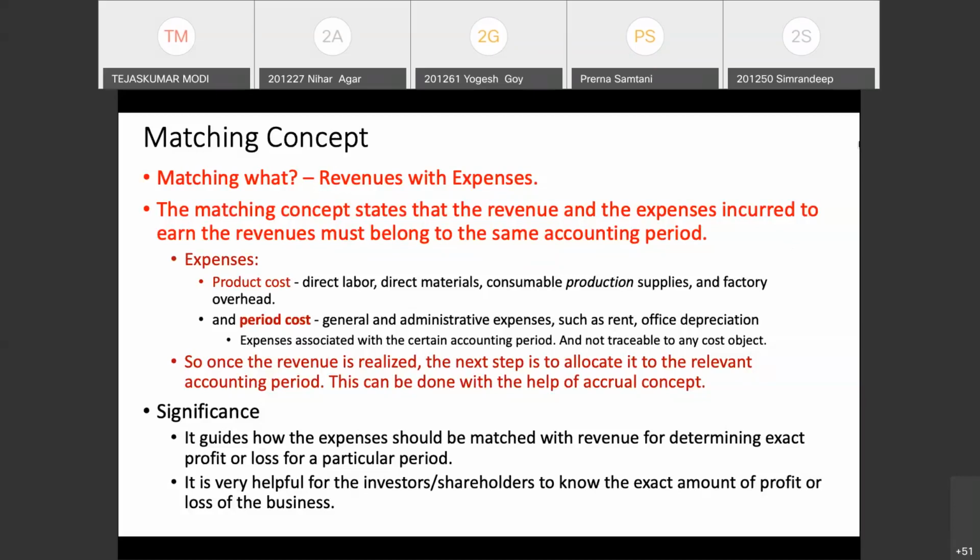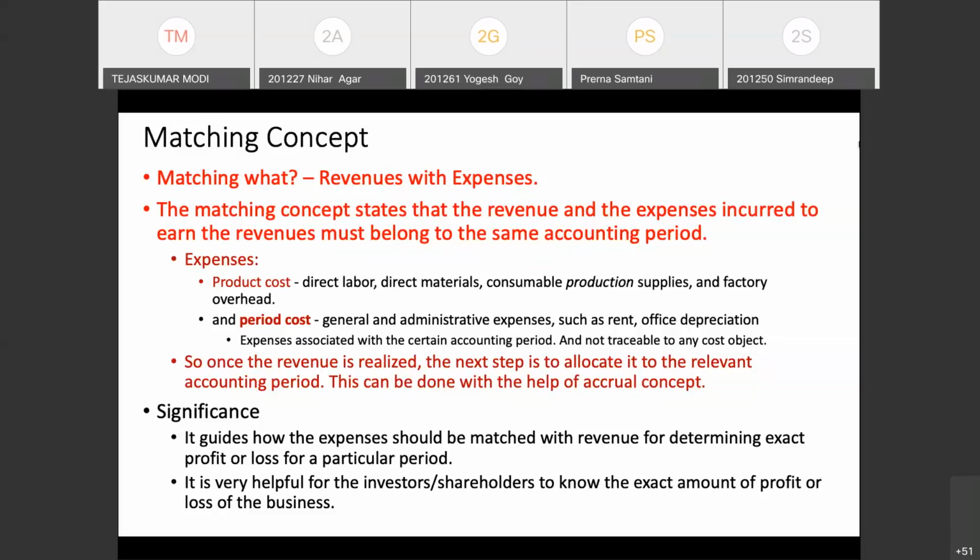Whenever I say matching, I'm talking about three things: the accounting period, the revenue, and the expenses. Matching means you have a period in hand that is generally a year, let's say 2019-20. All the revenues that you have earned during 2019-20 and all the expenses you had during 2019-20 have to be matched. So revenues and the expenses that you have incurred to earn the revenue are matched.